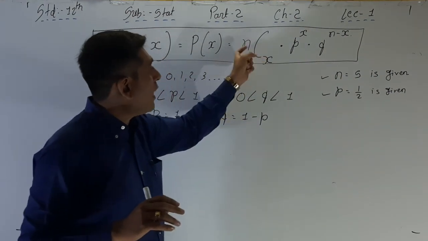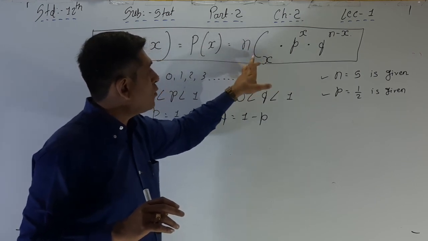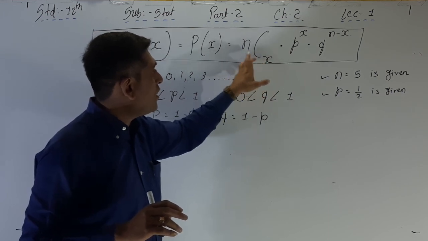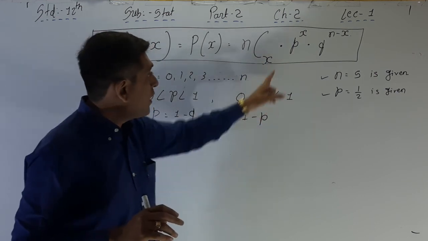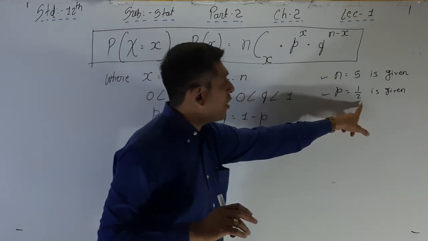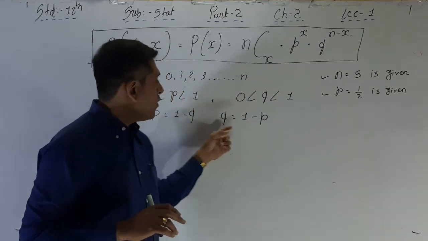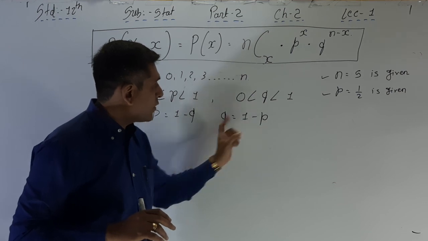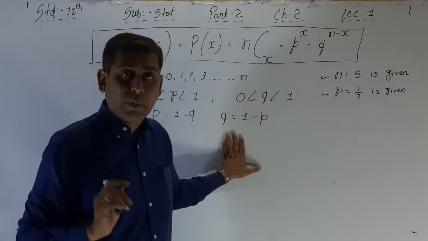Now nCx, that is 5C0, 5C1, 5C2, 5C3, 5C4, 5C5. Now p, that is the probability of success, is 1 by 2. Then on the basis of p we can find q also. q is equal to 1 minus p, that is 1 minus 1 by 2, so q is equal to 1 by 2.